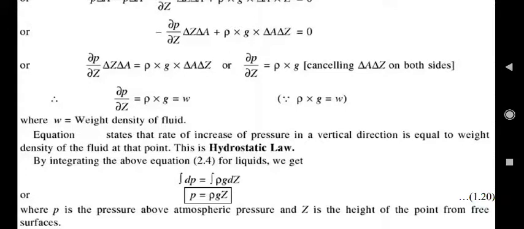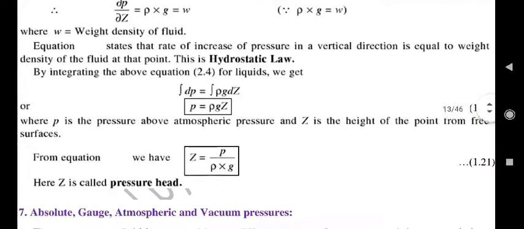So Z represents the depth, therefore change in the depth is represented by delta Z, that is increase in the depth. Therefore dou P by dou Z is increase in the pressure in a vertical direction, which is equal to what? Weight density of the fluid at that point. So this is called the hydrostatic law.